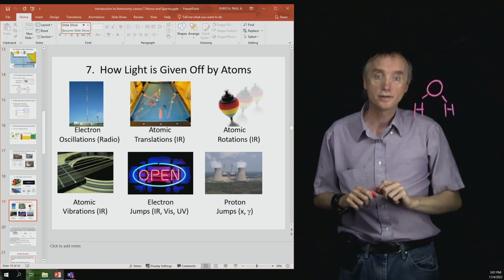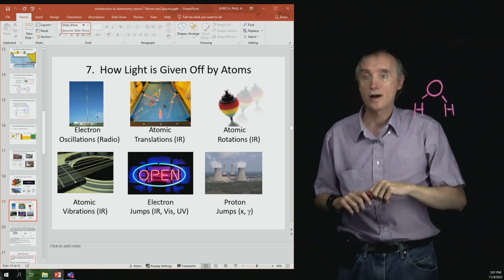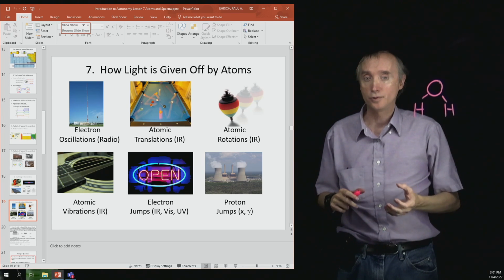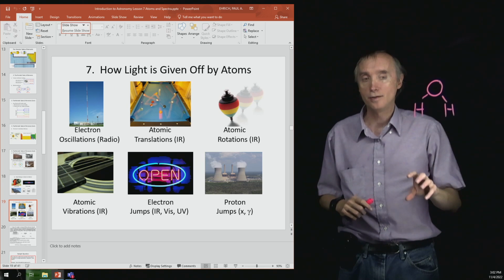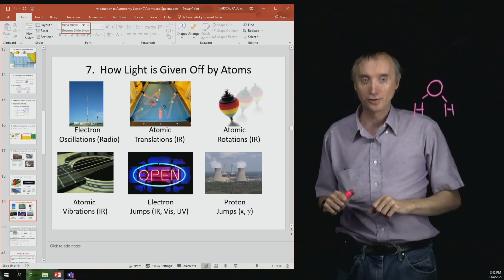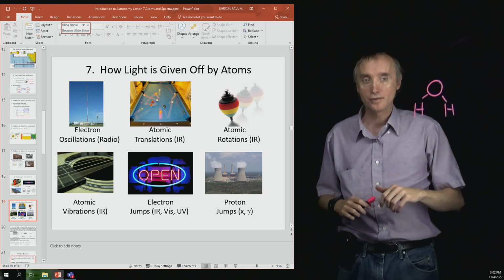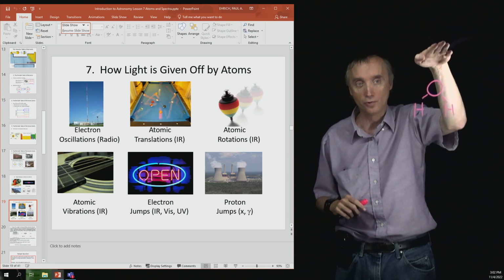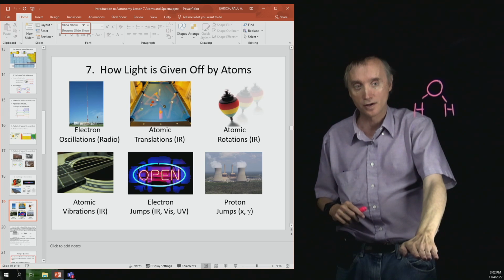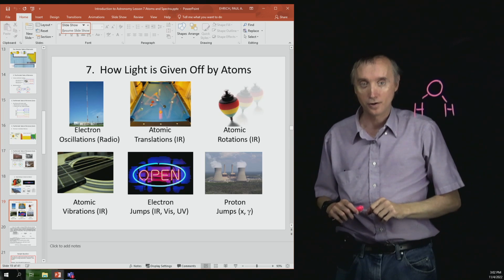But next to it is what happens inside the nucleus. In Unit 3, we're going to talk about nuclear stuff. In particular, we had the atomic hotel, but the hotel has a basement, and in the basement is a nuclear hotel where the protons and neutrons live. Just like the electrons can jump from floor to floor when they have energy, so can the protons and neutrons in that nuclear hotel, which is in the basement of the atomic hotel.